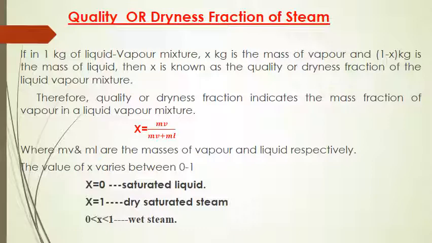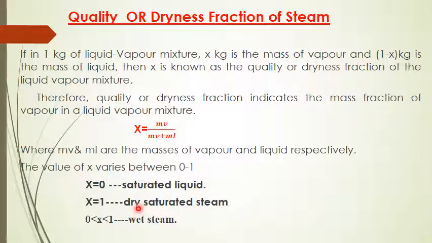Okay, so this is the formula to calculate dryness fraction x, where mv and ml are the masses of vapor and liquid separately in a mixture. The value of x varies between 0 and 1. If the value of x is equal to 0, then it is saturated liquid, which means that it is completely liquid. If x equals 1, then it is dry saturated steam.